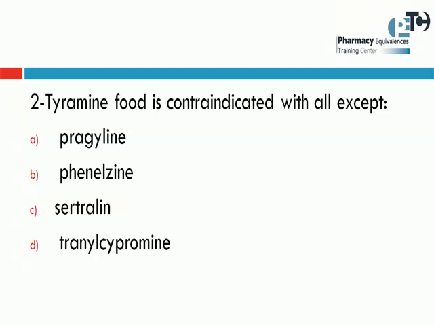So tyramine food or food containing tyramine with MAO inhibitors means inhibition of decomposition of norepinephrine or epinephrine, and then increase of epinephrine or norepinephrine, and leads to hypertensive crisis. So let us see the choices here. All choices are MAO inhibitors except sertraline, which is serotonin reuptake inhibitor, not MAO inhibitor. Praguline, phenelzine, and tranylcypromine, all of those are MAO inhibitors, while sertraline is serotonin reuptake inhibitor, SSRI. So the choice here will be sertraline.